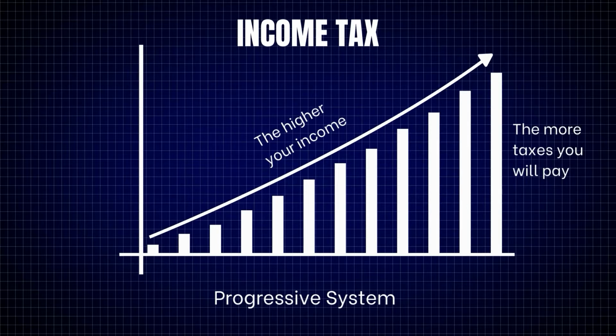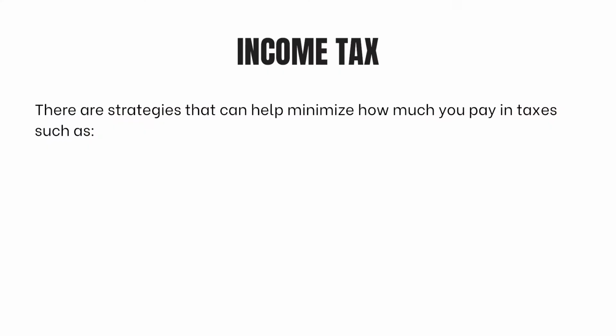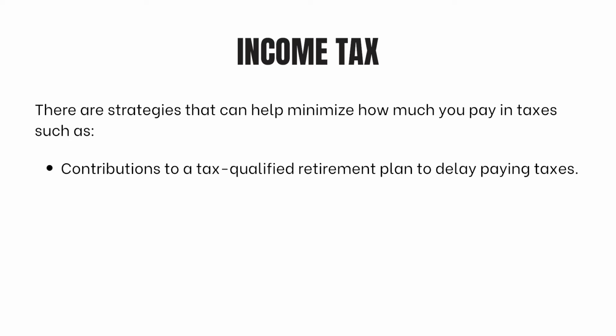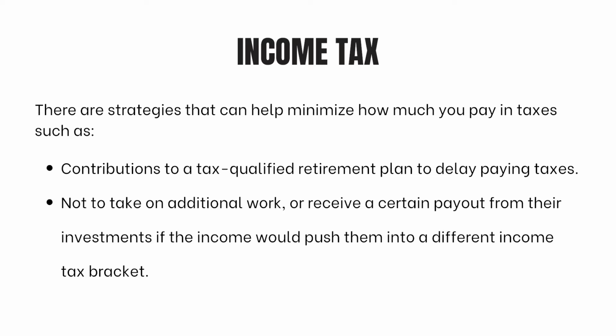Our current income tax is a progressive system where the higher your income, the more taxes you will pay. Tax rates increase in increment, starting with a base and goes to a higher rate as you pass through a certain threshold. There are also exemptions that an individual can take advantage of, so not all income is taxed. Though most people accept that these taxes cannot be avoided, there are strategies that can help minimize how much you pay in taxes, such as contribution to a tax-qualified retirement plan to delay paying taxes. Some people may also choose not to take on additional work or receive a certain payout for their investments if the income would push them into a different income tax bracket.